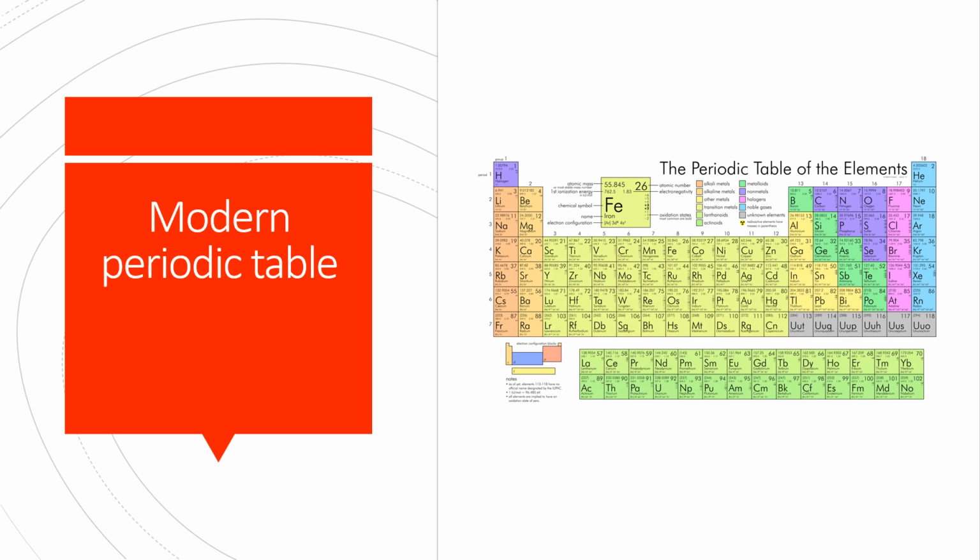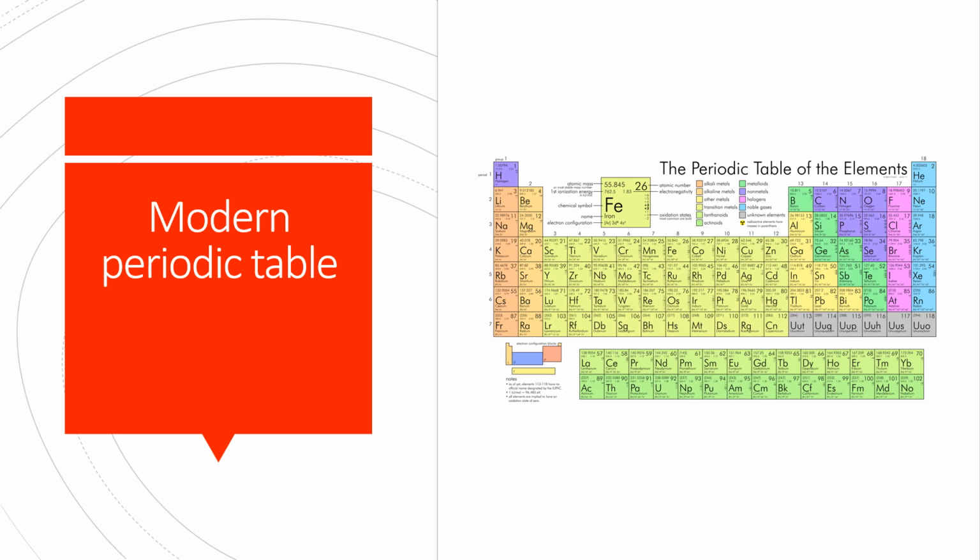The first period consists of only two elements, hydrogen and helium. The second period includes 8 elements starting from lithium and ending with neon. The third period also contains 8 elements, from sodium to argon. The fourth period encompasses 18 elements extending from potassium to krypton. The fifth period also holds 18 elements ranging from rubidium to xenon. The sixth period consists of 32 elements. The seventh is incomplete.